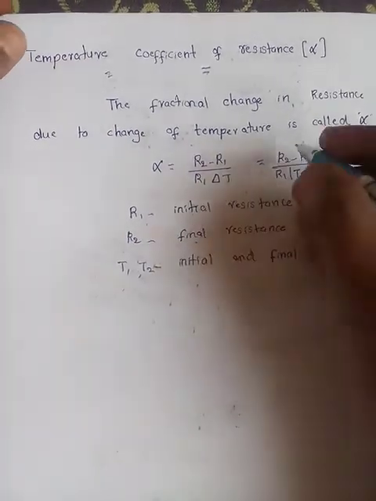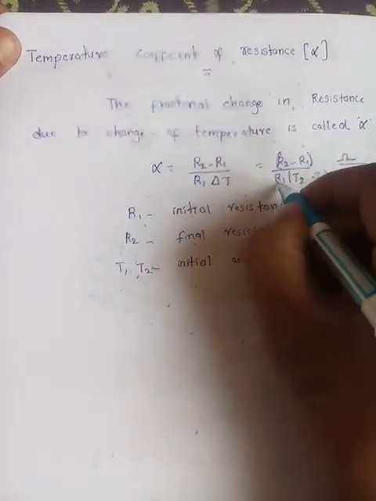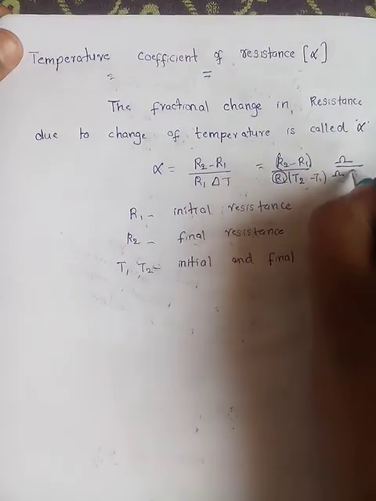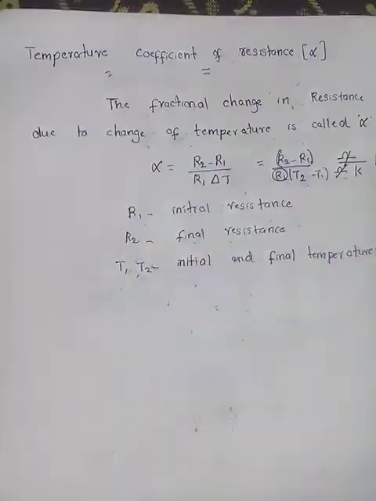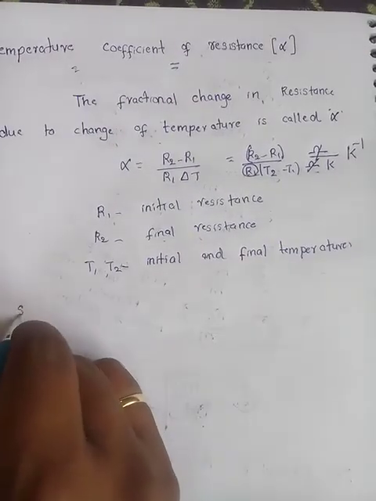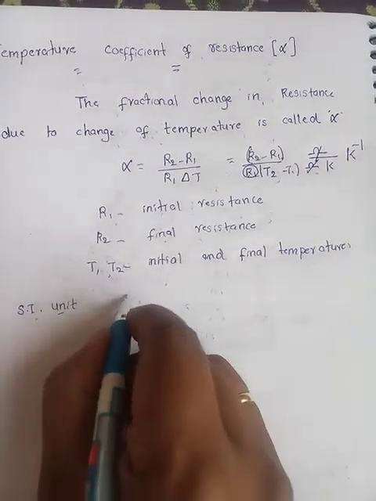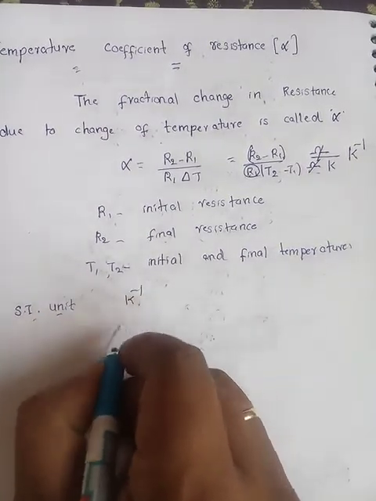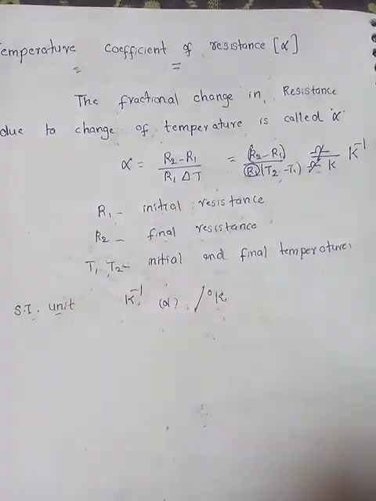See here, what are the units? For change in resistance, you get ohm. This is also resistance, this is ohm, this is Kelvin. Ohm cancels, and what do you get? Kelvin inverse. So the SI unit of temperature coefficient of resistivity or resistance is Kelvin inverse, or per degree Kelvin.